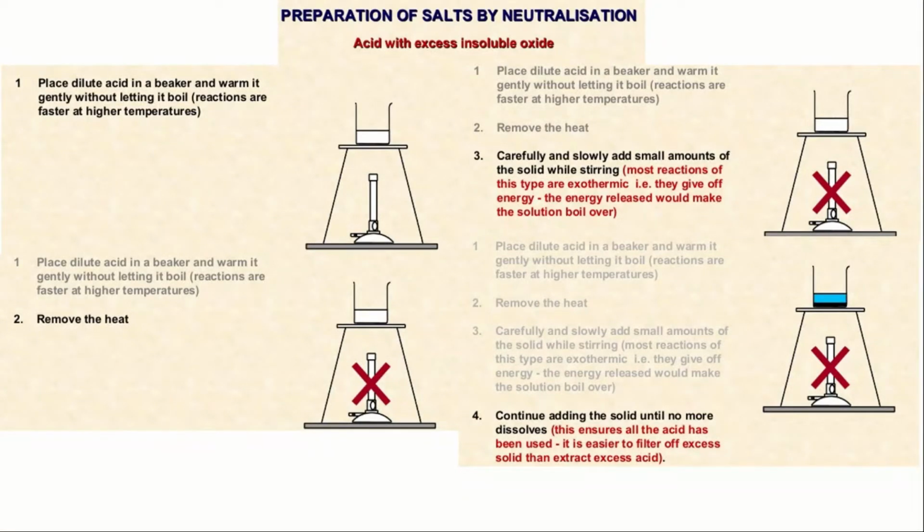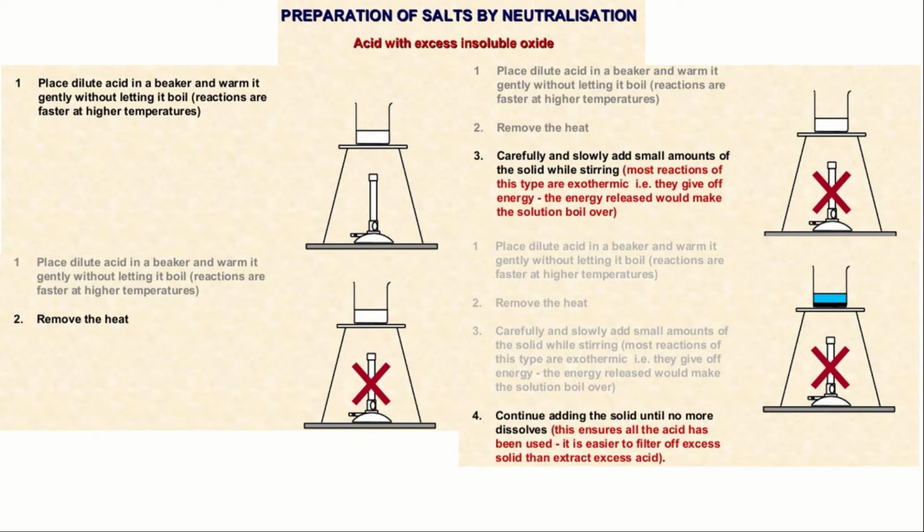Let us move on to a simple experiment or an activity. First, place dilute acid in a beaker and warm it gently without letting it boil. We should not boil it. Reactions are faster at high temperature. Next, remove the heat. After removing the heat, carefully and slowly add a small amount of solid while stirring. Most reactions of this type are exothermic, that is, they give off energy. The energy released would make the solution boil over.